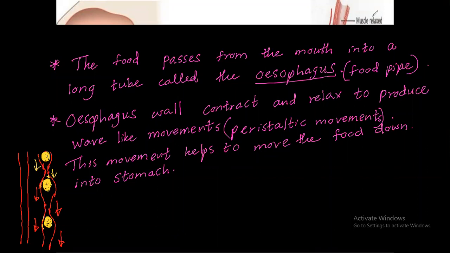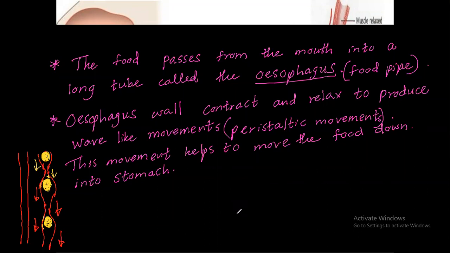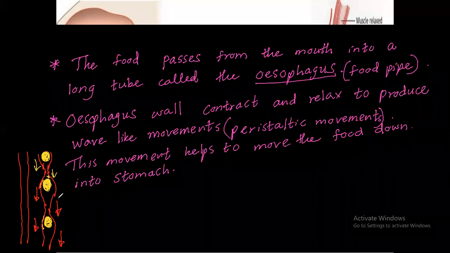Again, I will show you the pictures. What will happen? The food from the mouth would pass into the esophagus, into the food pipe. After that it has to go a long journey. It has to go to the stomach also. So what will happen? Through the peristalsis movement, right? It means like this. The big bolus, here muscles are contracting, it enters this one, then after that it pushes like this. When it is relaxing, it is pushing. Give a pause to push down, right? Like that slowly it goes to our stomach.